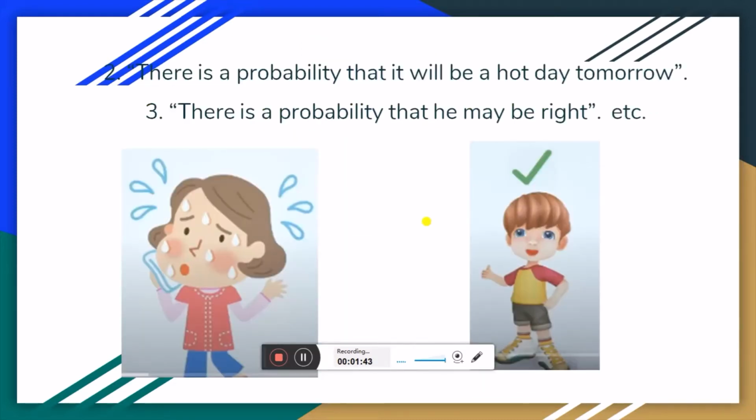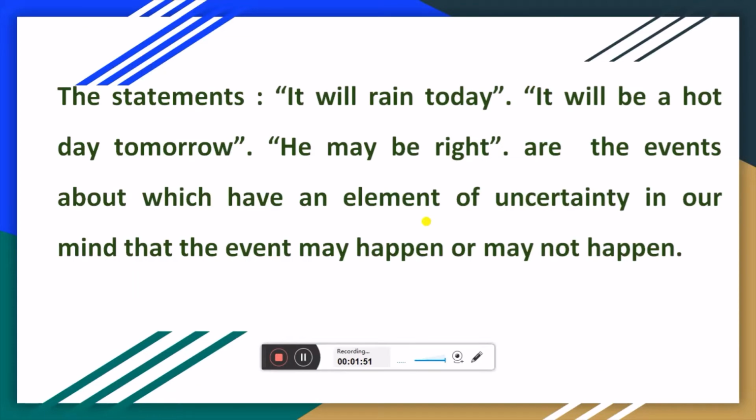There is a probability that it will be a hot day tomorrow. There is a probability that he may be right, etc. The statements, it will rain today, it will be a hot day tomorrow, he may be right, are events about which we have an element of uncertainty in our mind, that the event may happen or may not happen.